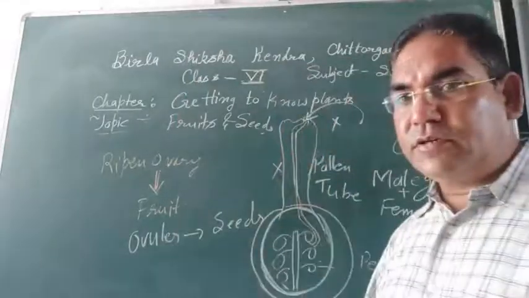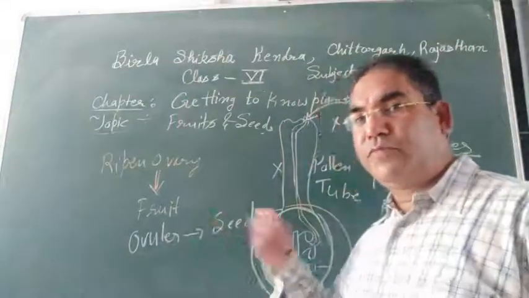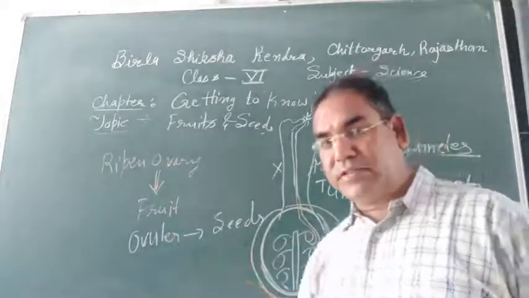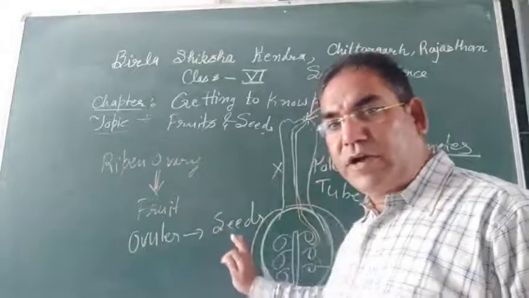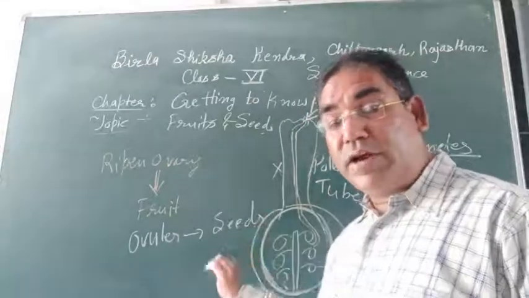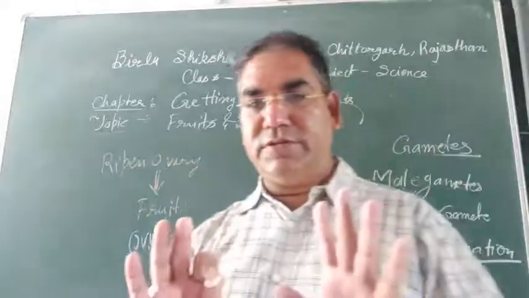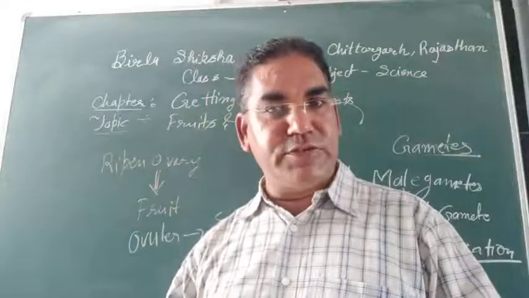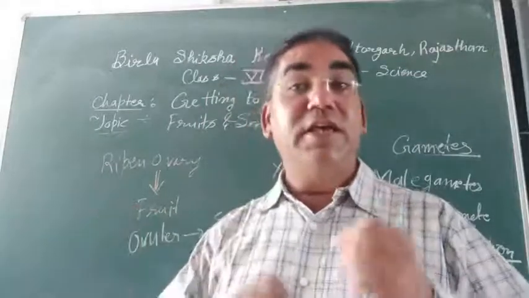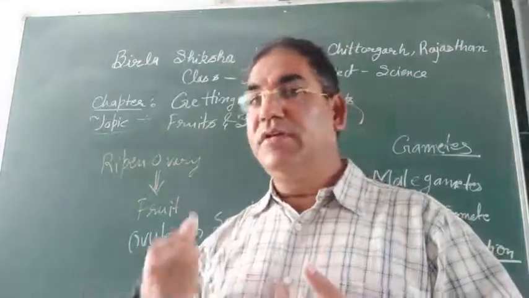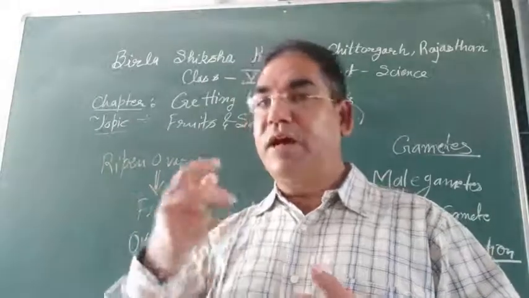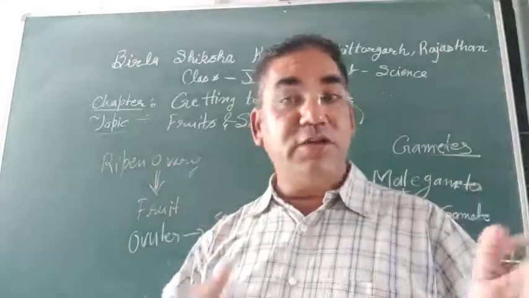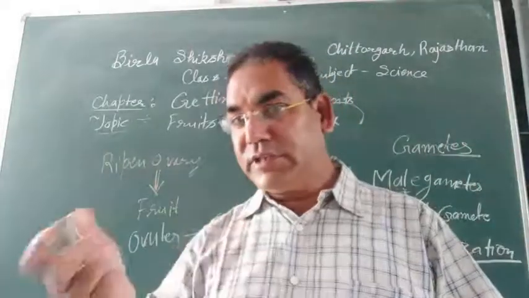After fertilization, the ovary is modified into fruit, and the ovules are modified into seeds. Got it? If anybody asks you what a fruit is, you will say a ripen ovary is called a fruit, or after fertilization the ovary develops into fruit. After fertilization the ovule develops into seeds.